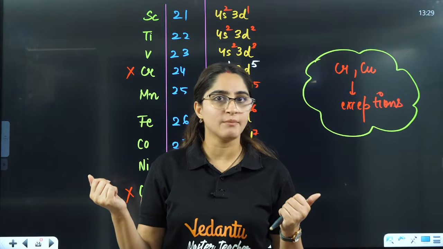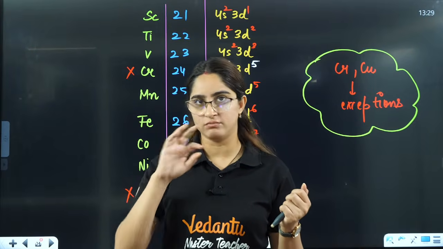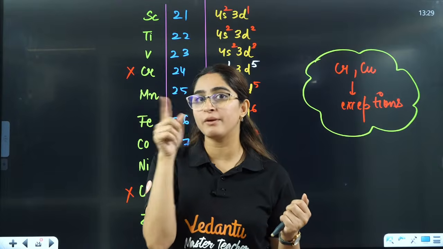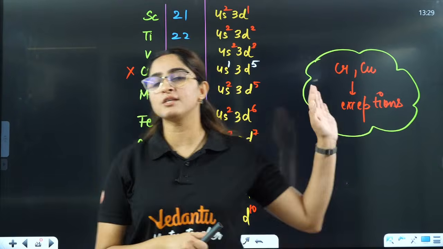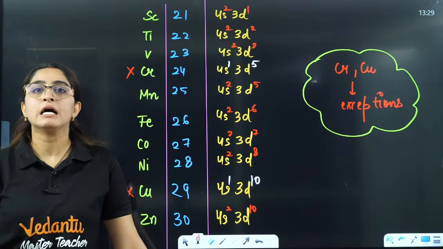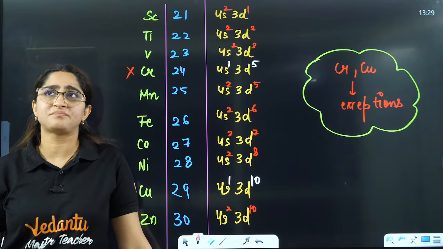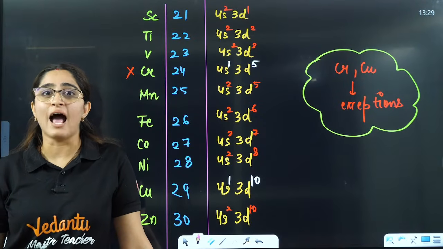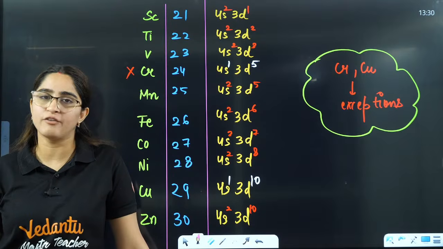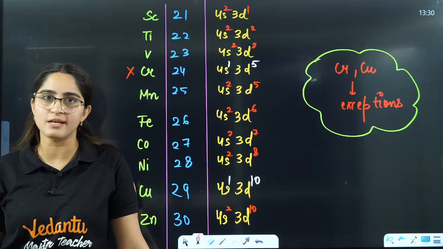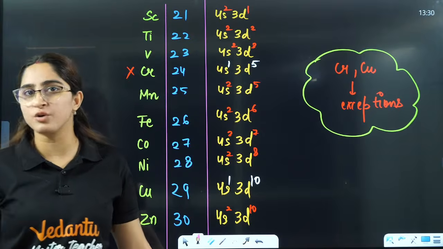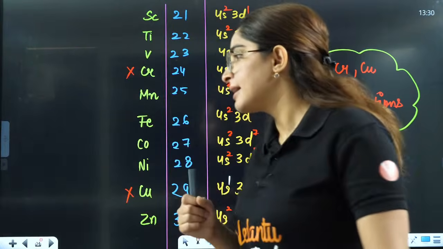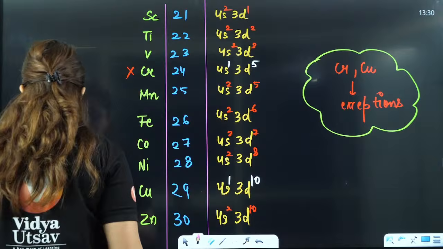Let's say you are saying, ma'am, copper, it is 29, but it will be 4s1 3d10, right? You can see this over here, I am not looking at it. Then you say, ma'am, what else? Yeah, iron 26, 4s2 3d6, okay? So that's how it should be in your head, that quickly it should be in your head.